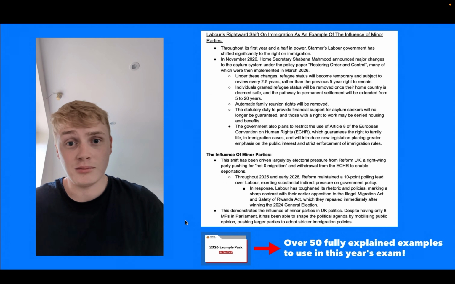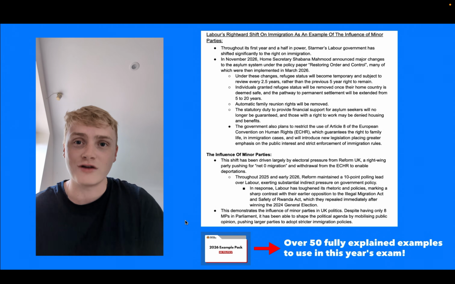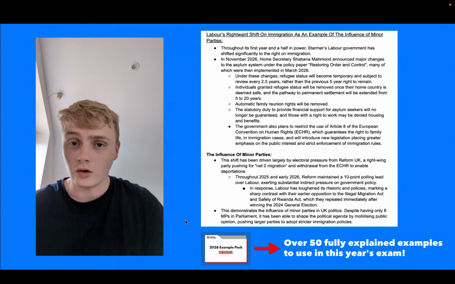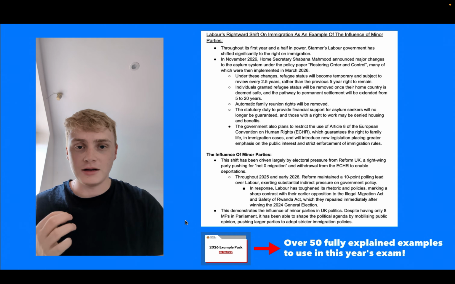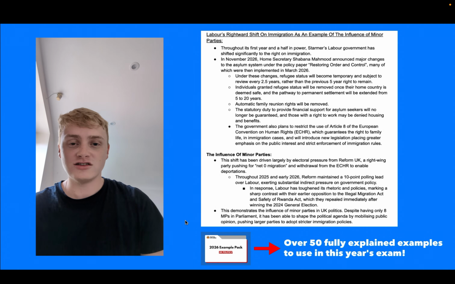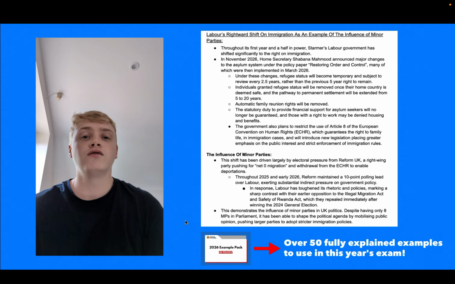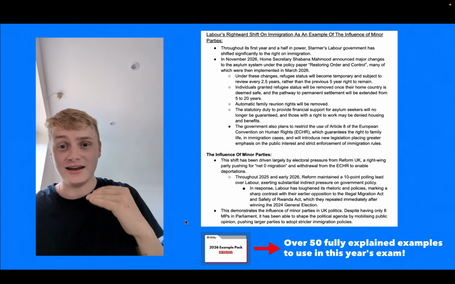You can also use an example of policy similarity, because that brings them closer to the Conservative Party, who have had a quite right-wing immigration policy for a long time. But finally, you can use it as an example of the influence of minor parties. The main reason that Labour have shifted to the right on immigration, including this key reform earlier this year, is that Reform are now the most popular party in British politics.